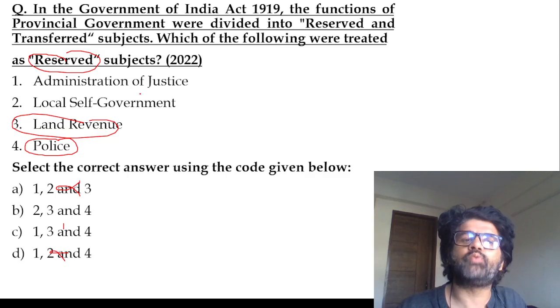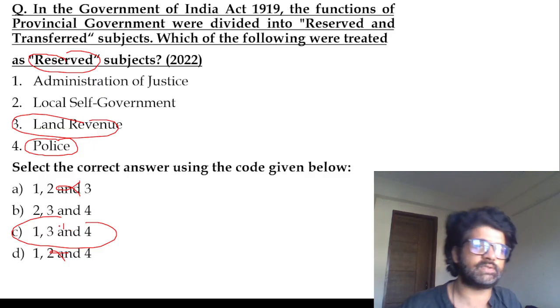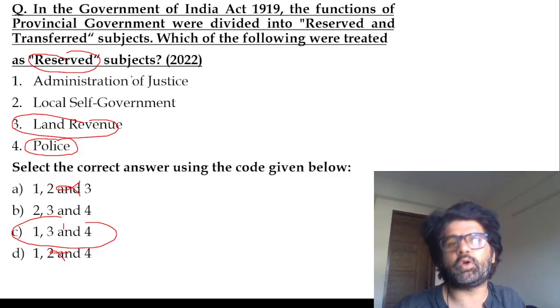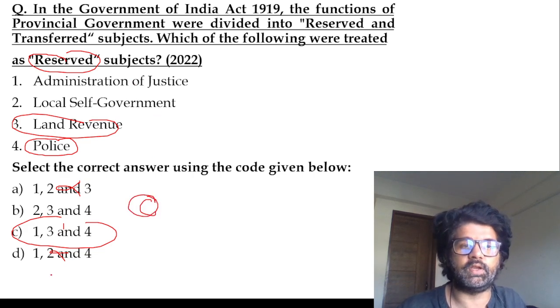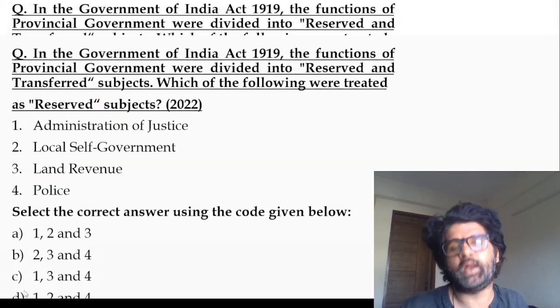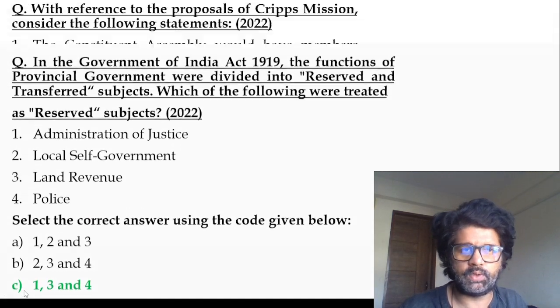So now what is more important? If you have law also in your pocket, then everything is awesome, right? So out of self-government and justice, you will take justice. So C, 1, 3 and 4. Even if you don't know things, you know reserved subjects are more important than transferred. Via that logic, you can solve this question. C, 1, 3 and 4. I have already told you the answer to this particular question at the starting also.